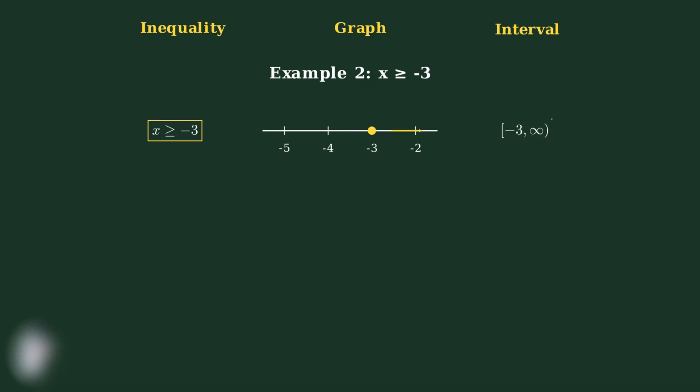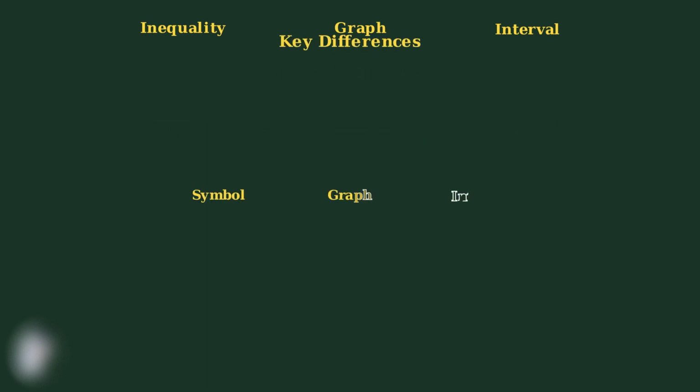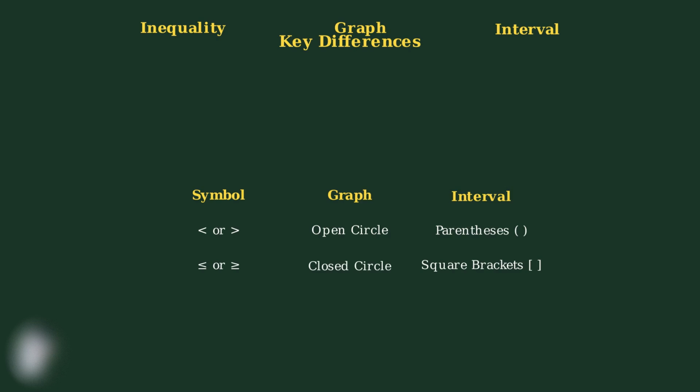In interval notation, we write this as -3, positive infinity, with a square bracket around -3. Notice the square bracket indicates that -3 is included, just like the filled circle on the graph. Positive infinity always uses a parenthesis. Here's a quick summary of the key differences. For strict inequalities like less than or greater than, we use open circles on graphs and parentheses in interval notation. For inequalities that include equal to, we use closed circles and square brackets.